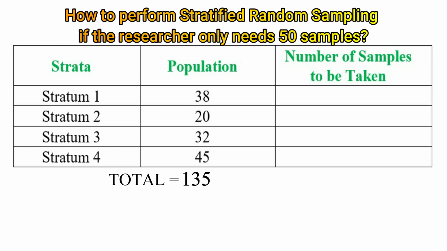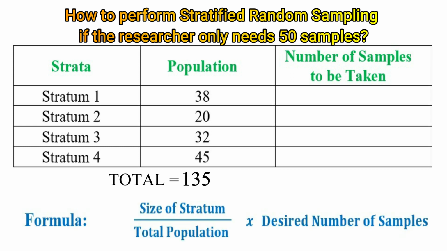Next, to compute for the number of samples to be taken from each stratum, simply divide the size of that stratum by the total population and multiply it by the desired number of samples. In this case, the desired number of samples is 50. For example, for stratum 1, divide 38 by 135 and then multiply the answer by 50. The answer is 14.07. For stratum 2, divide 20 by 135 and then multiply the answer by 50.